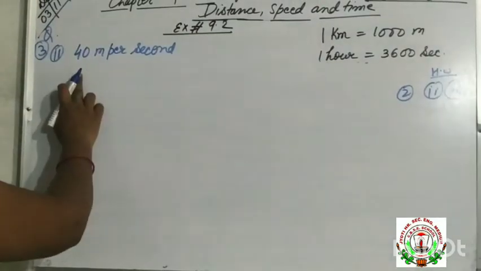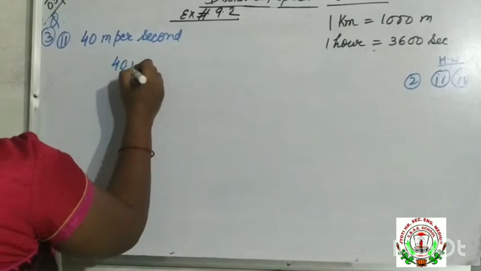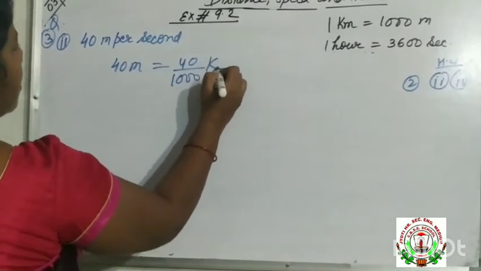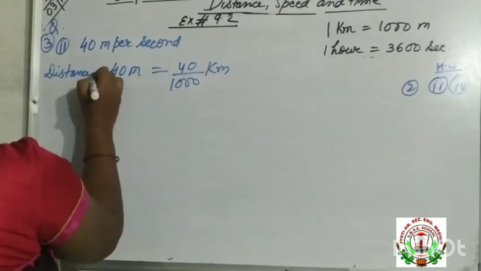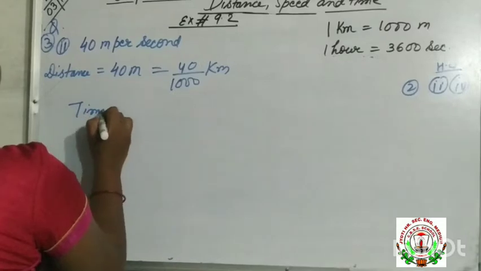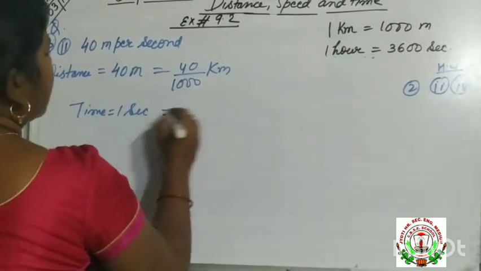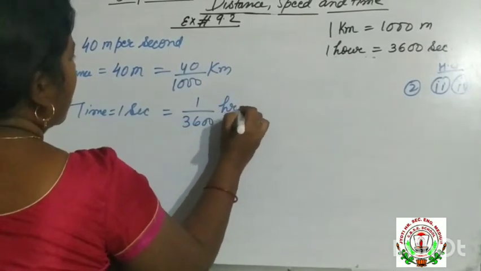Next question, question number 2 is 40 meter per second. So what is distance? 40 meter. So 40/1000, it is kilometer. Okay. Now time is 1 second. But we have to convert into hour. So 1 second equal to 1/3600 hour.